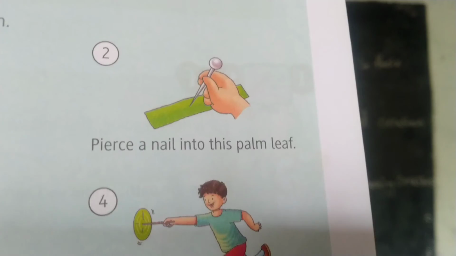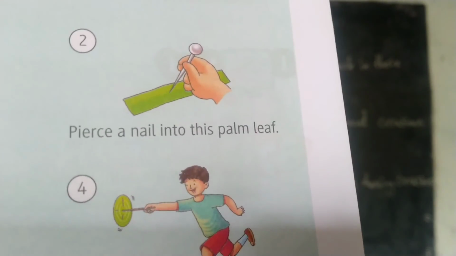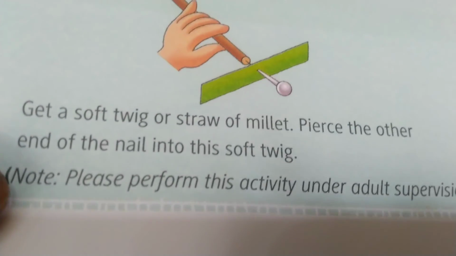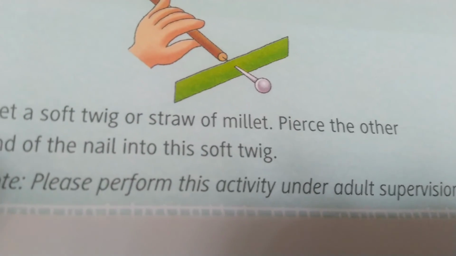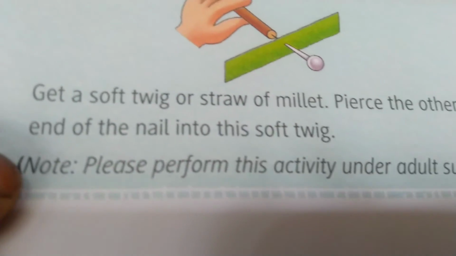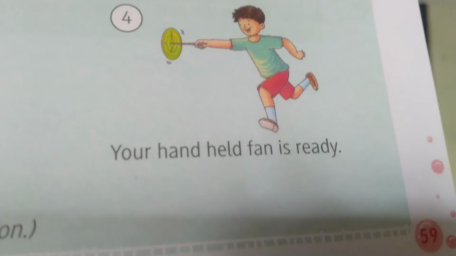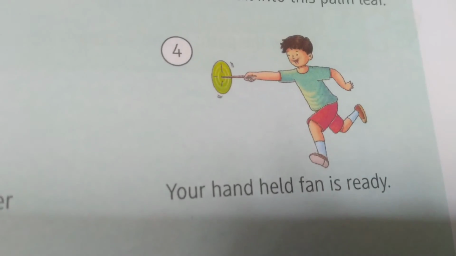Second, press a nail into the palm leaf. Third, get a soft twig or straw of millet and press the end of the nail into that soft twig. The hand-hold fan is ready. You should play with the hand-hold fan.